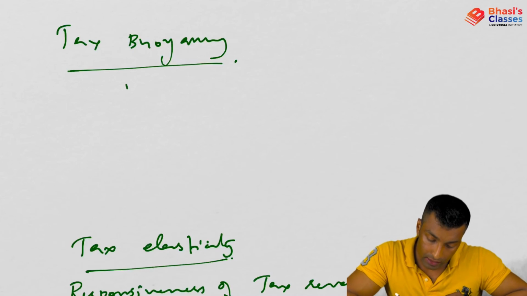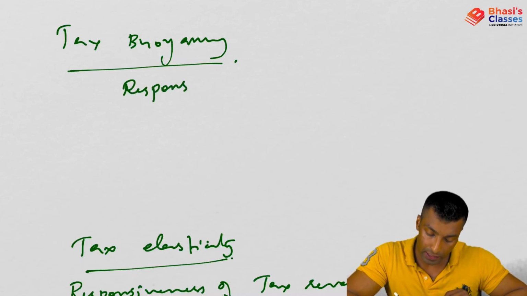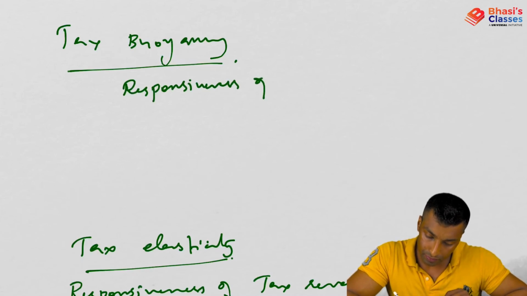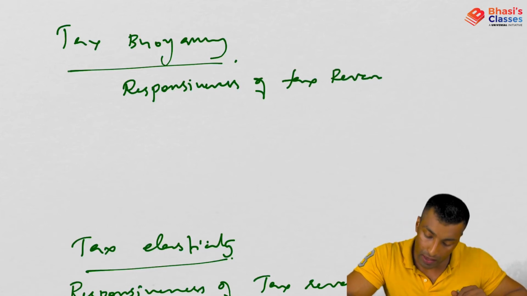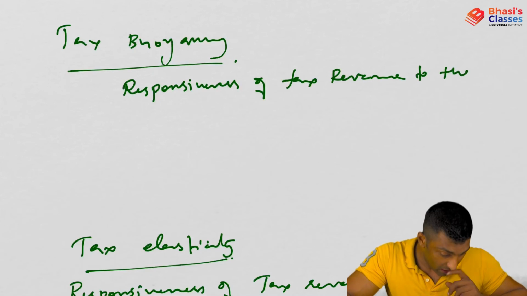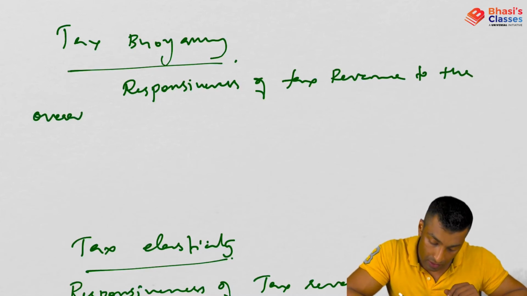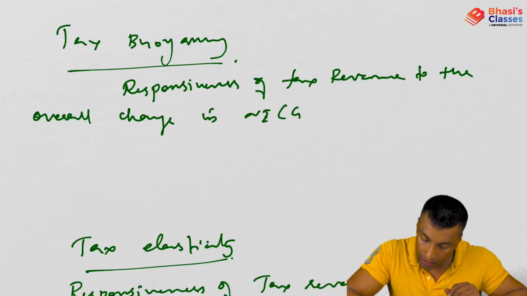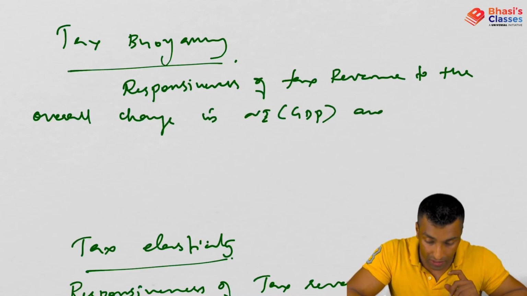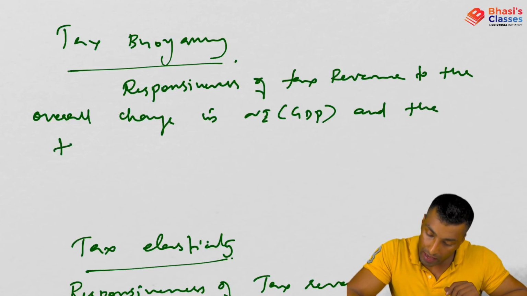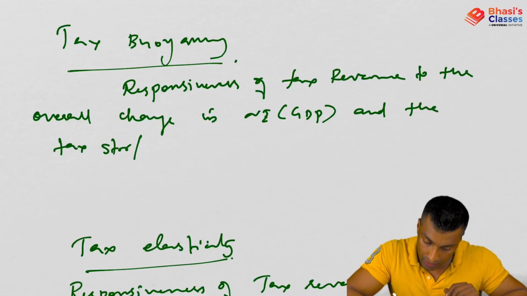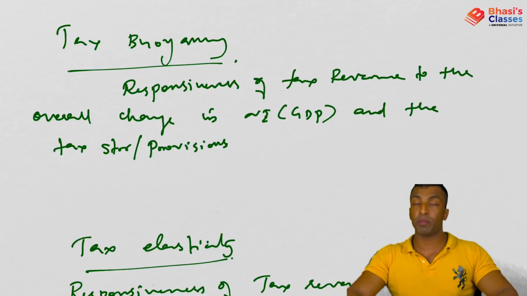So tax buoyancy is, I'll write it down, the responsiveness of tax revenue, so the numerator will be tax revenue, to the overall change in national income, GDP, and the tax structure or provisions. Okay, so I hope it is clear.